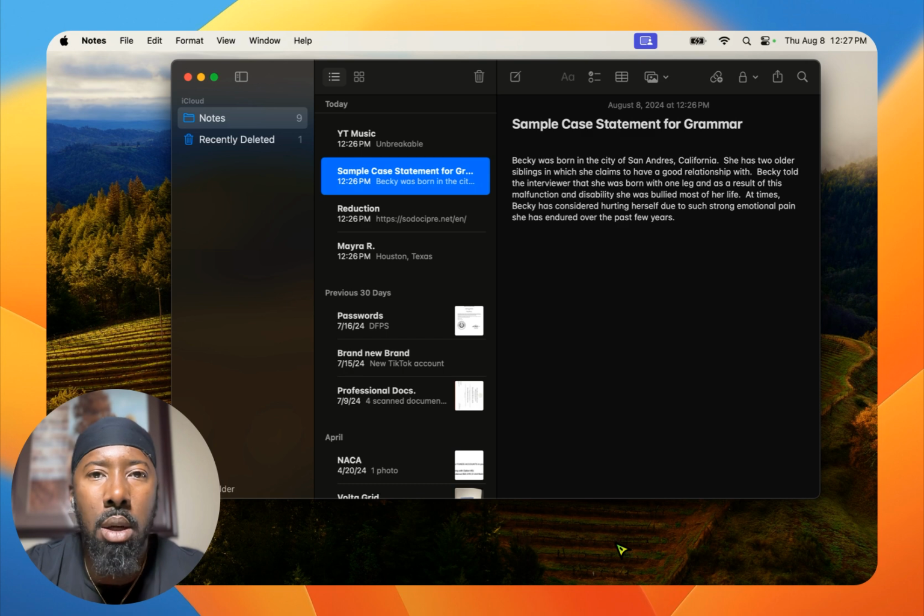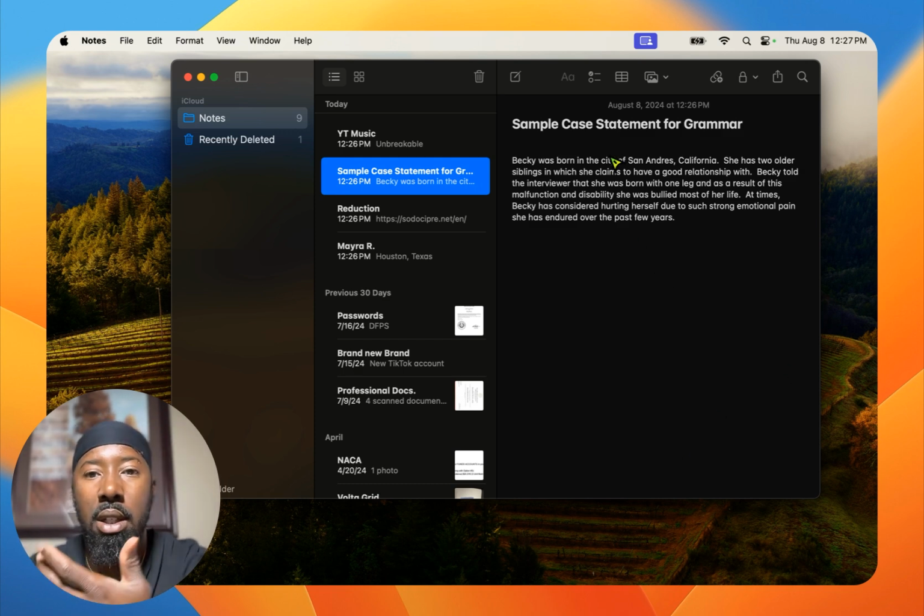But she had mentioned that she was not strong in grammar, or she was just not confident in the way she puts together her sentences. So I wanted to show a very easy way that you can reword what you're trying to say so it's more clinically appropriate or more professional sounding, appearing on your report. So I wanted to go ahead and share that with you all today. So let's get into it.